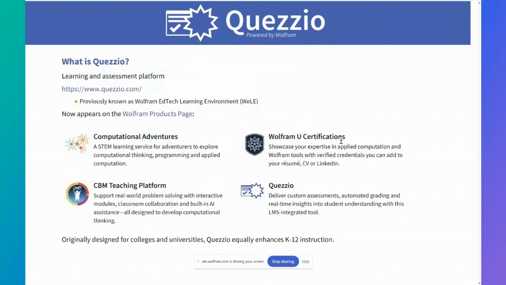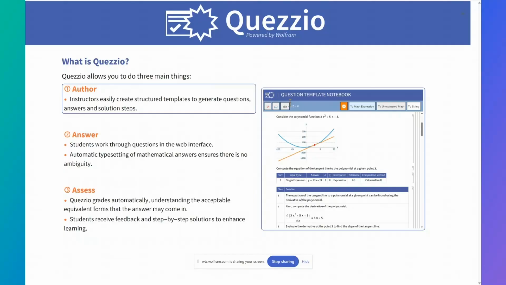So Quezzio is our learning and assessment platform built by us in the Wolfram Tech Consulting team. The website for it is available here, quezzio.com. And if you were at last year's conference or the year before that, you might have already seen this as Wolfram EdTech Learning Environment, or WEAL. So Quezzio appears inside of the Wolfram products page. And this is an application that was originally developed for colleges and universities, but also enhances K-12 learning in exactly the same way. Quezzio allows you to do three things.